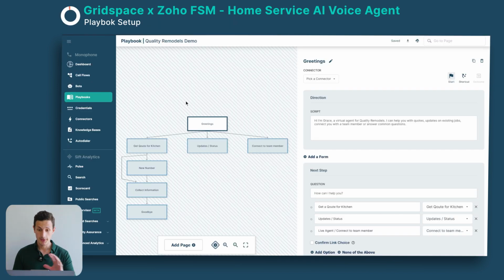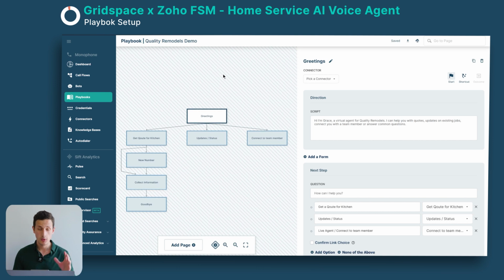Now we're on the Gridspace UI, and this also consists of a call flow and a voice agent. Now if you would like to learn how to create those, you can go into the Grace 101 video on YouTube to learn how to create a voice agent in Grace from start to finish. But now let's just go over the playbook. So here we see we have a node system.